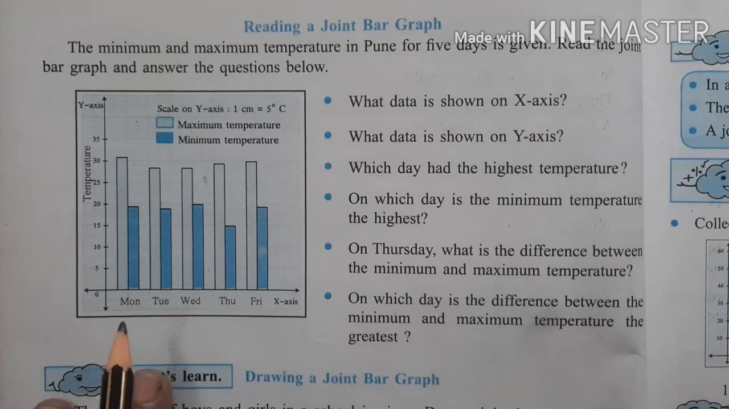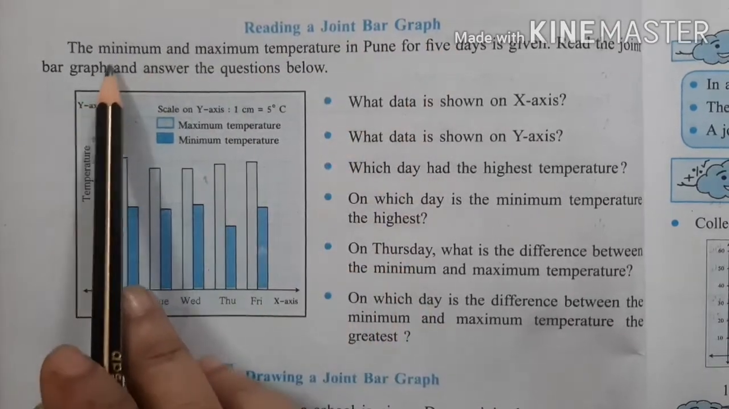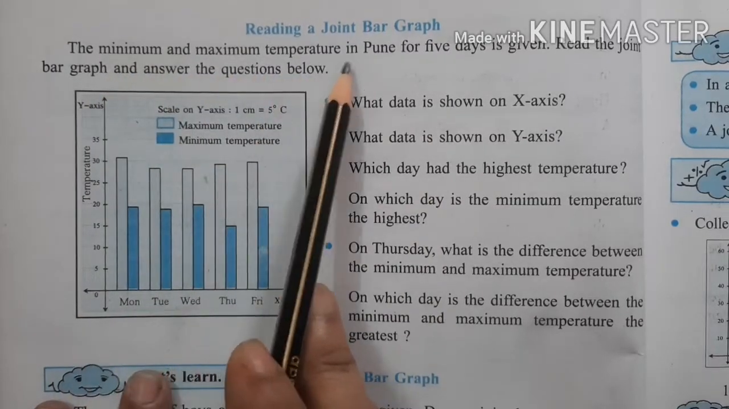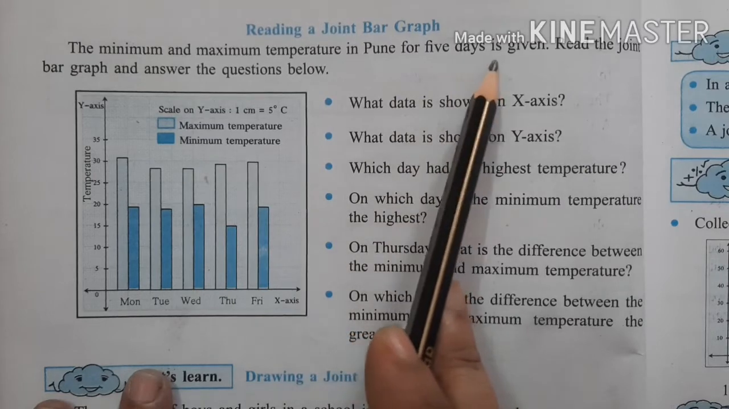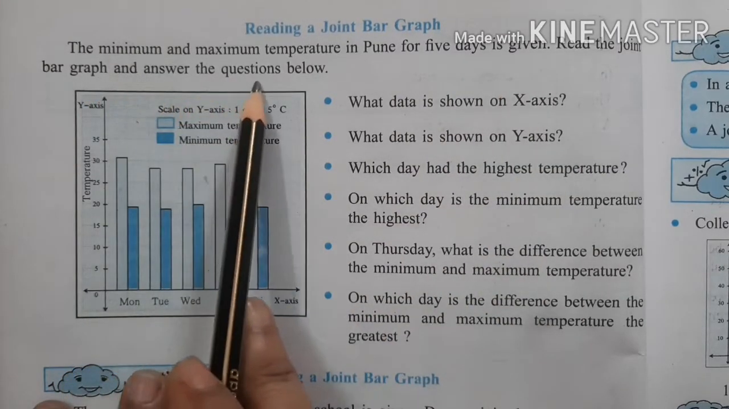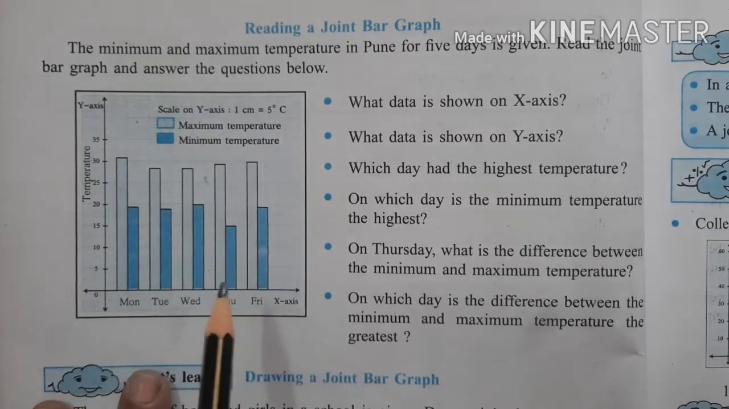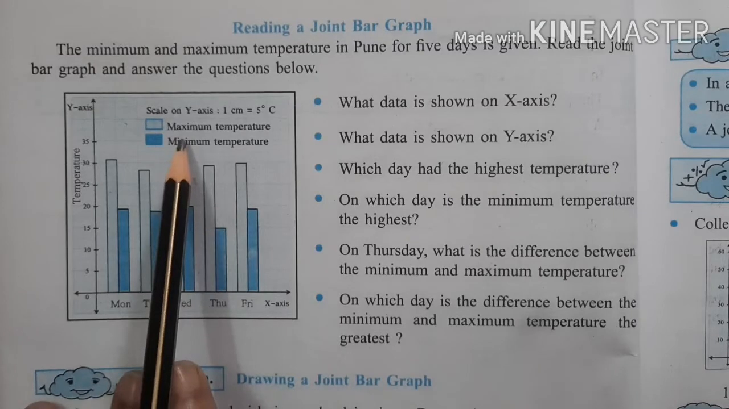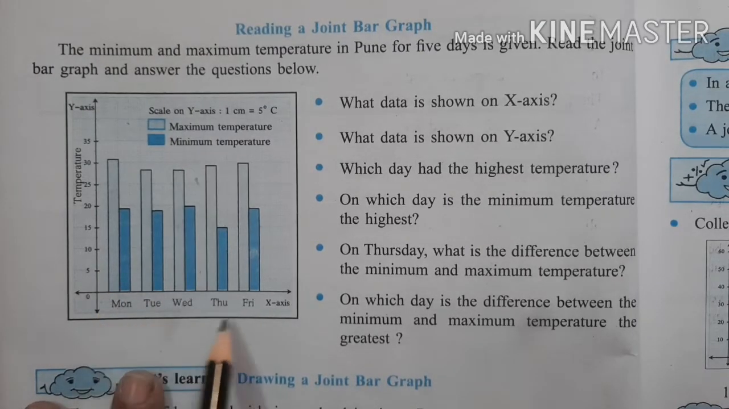Let's see one more example. Reading a joint bar graph. The minimum and maximum temperature in Pune for 5 days is given. Read the joint bar graph and answer the questions below. First, observe this bar graph. This is the bar graph of maximum and minimum temperature in 5 days.